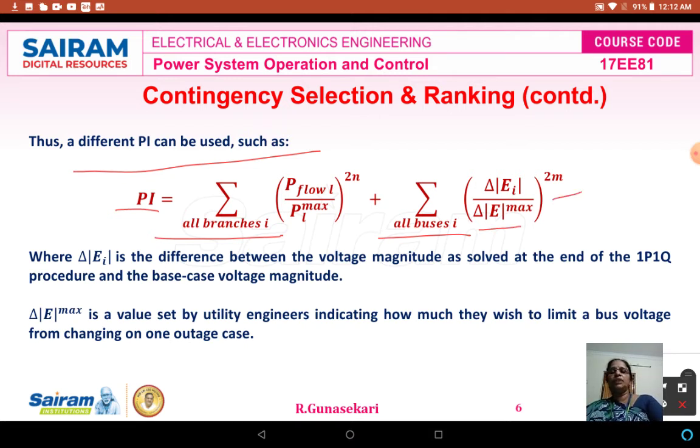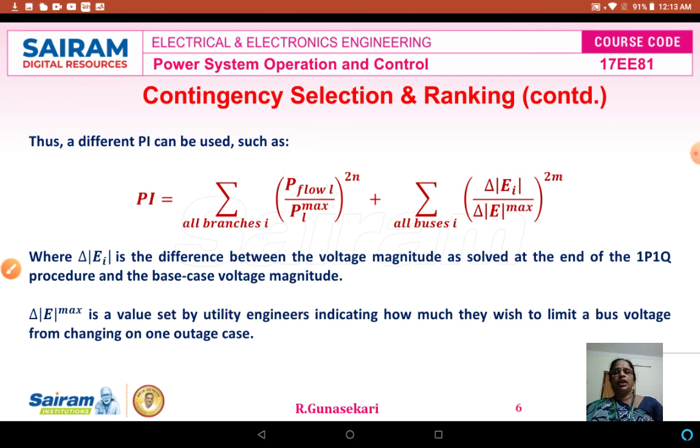In this formula, the del modulus of EI is nothing but the difference between the voltage magnitude as solved at the end of the 1P 1Q procedure and the base case voltage magnitude. The del modulus of E maximum is nothing but the value set by the utility engineer indicating how much they wish to limit the bus voltage from changing on one outage case.